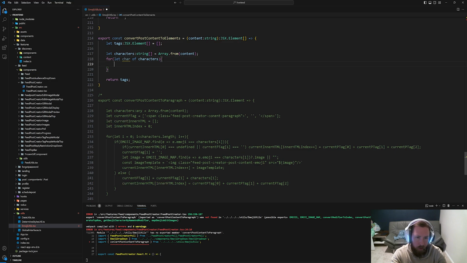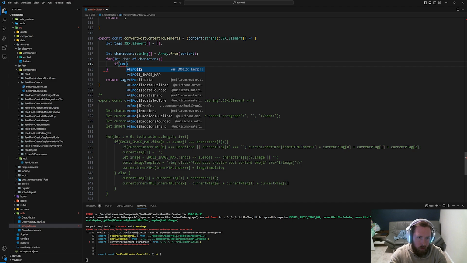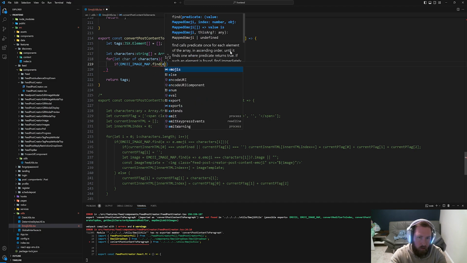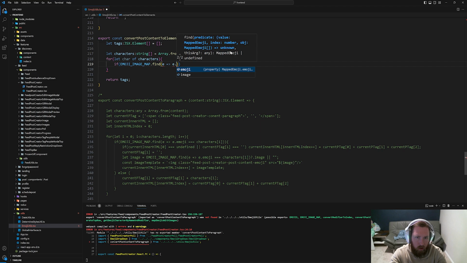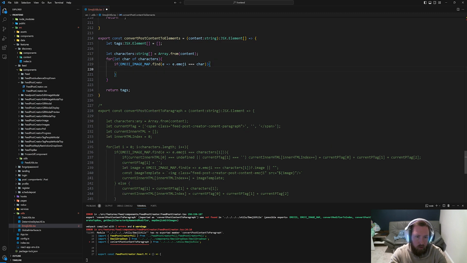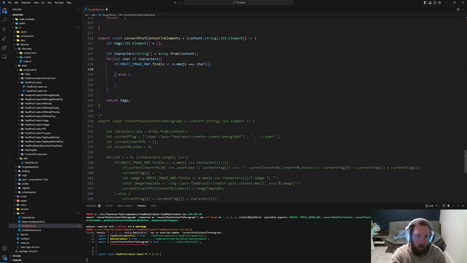So we'll have that, and what we can go ahead and do is say if we'll have our emoji image map. Do we want image map? I guess we do. Image map dot find, and then we'll find e dot emoji is equal to char. So if it's equal to this, we'll do one thing, otherwise we'll do this. So if this is the case, we will go ahead and say tags dot push.